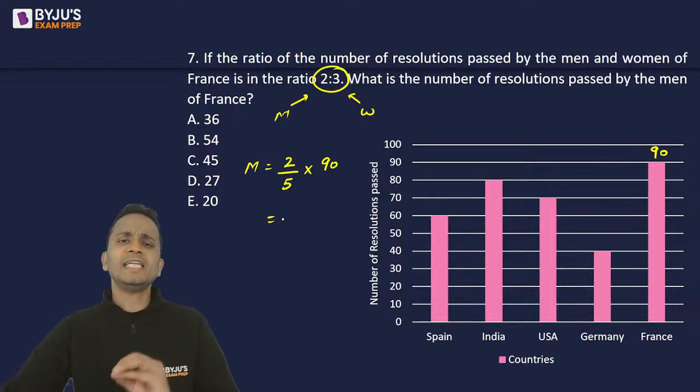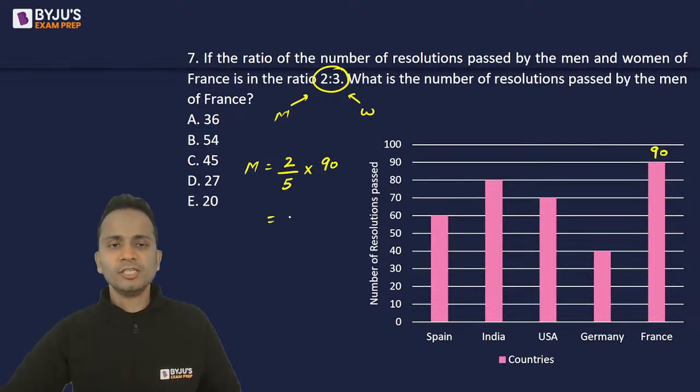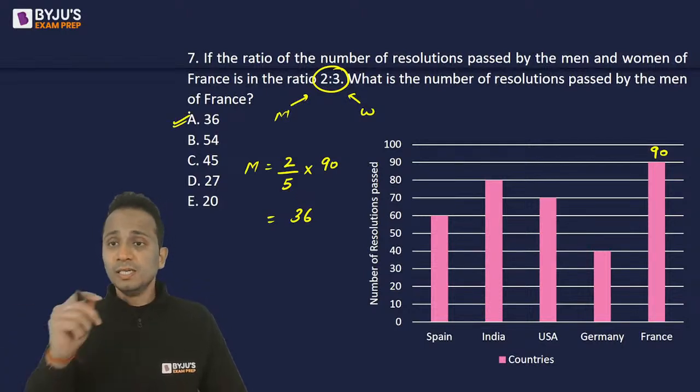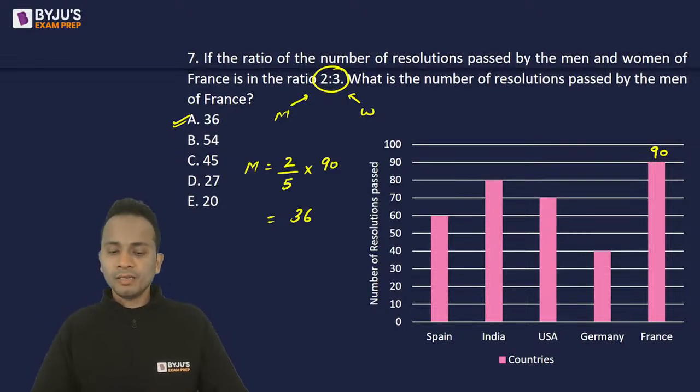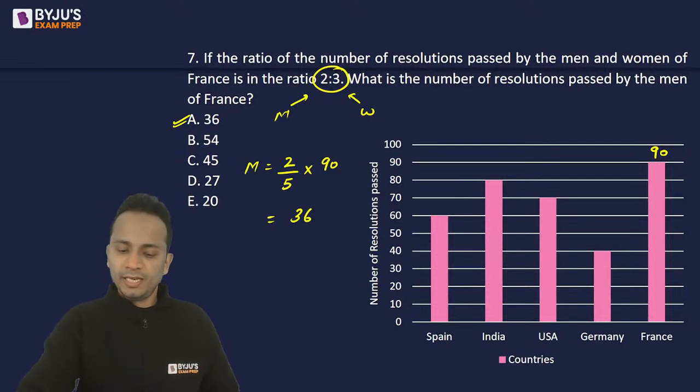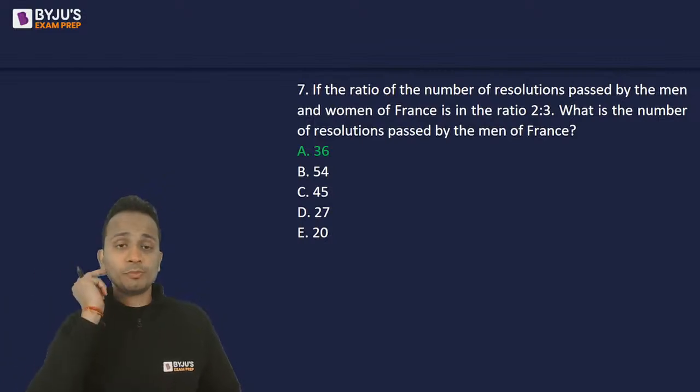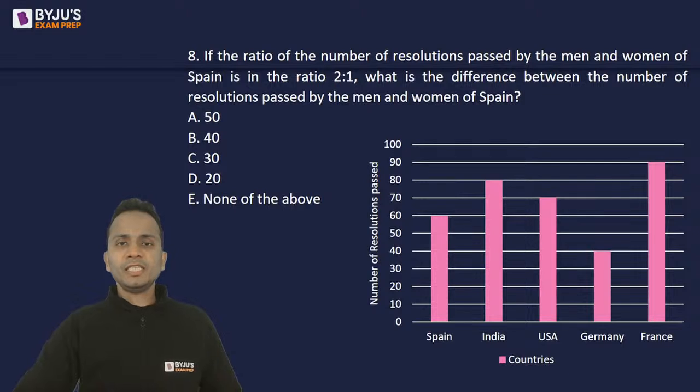Simply, I have divided 90 in the ratio 2 is to 3. Okay, so this value comes out to be 36. So 36 is the number of resolutions passed by men in France. Option A. Yes, Abhishek, definitely option A is the correct answer. Next question, question number 8.